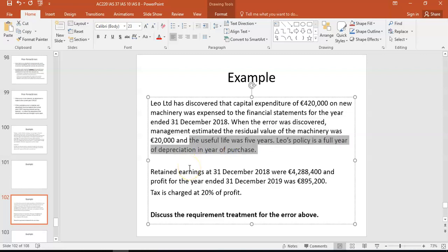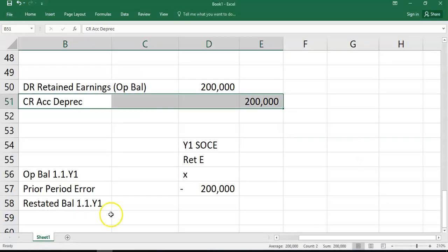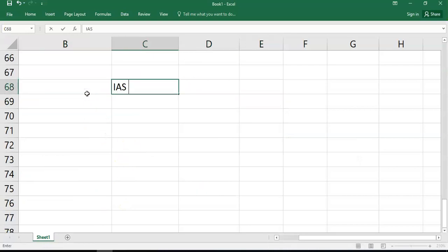So retained earnings 31st of December 2018, if you want to put there, that's the opening balance in 19 was 4288. And the profit for this year, 31st December, was 895,200. So the first thing, think about what's happened now. This is important where students understand. Discuss the required treatment. So look at the language that's given there. First thing you're saying is this is IAS 8. Right? So I'll write it down to help you along. First thing you're saying when you're doing discussion, this is IAS 8. This is a prior period error.